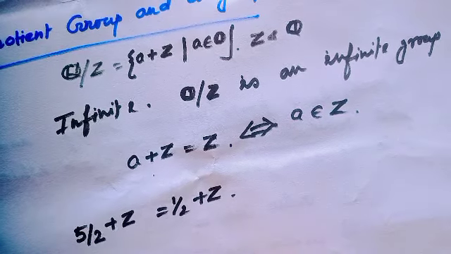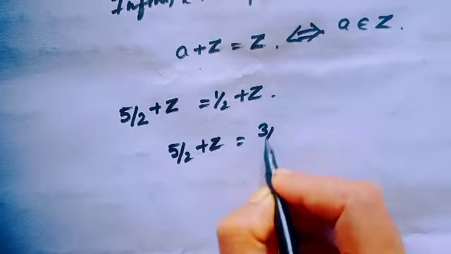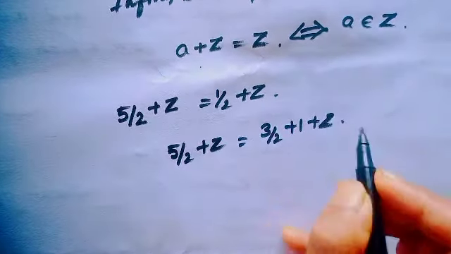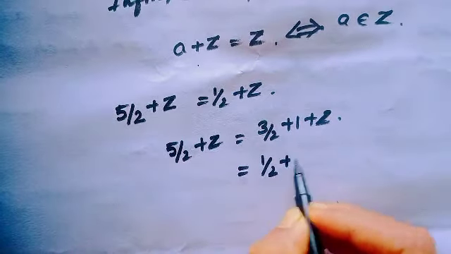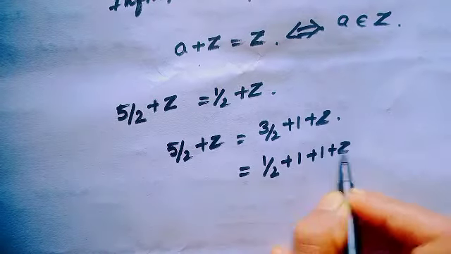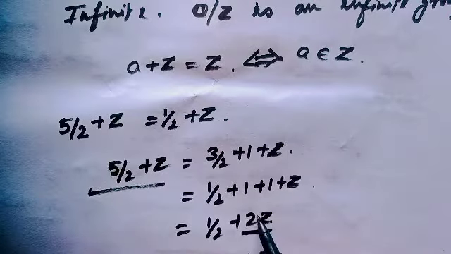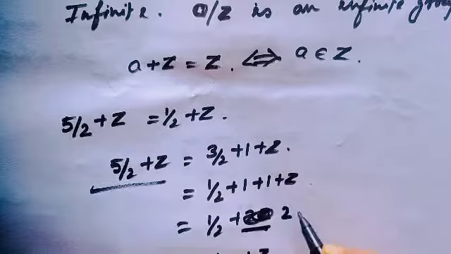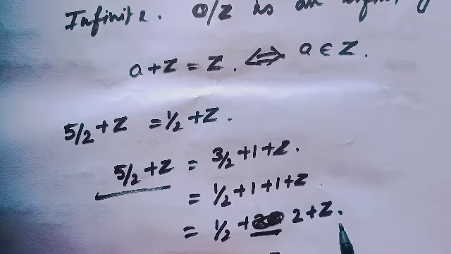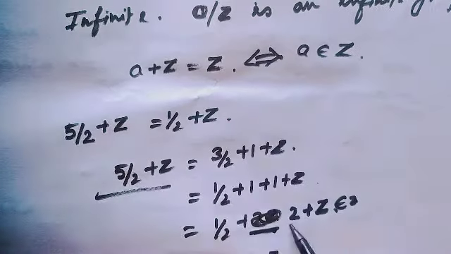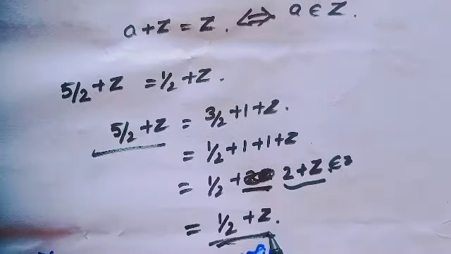Just think. First, 5 over 2 plus Z equal to 3 over 2 plus 1 plus Z. Okay? And we can also write this as half plus 1 plus 1 plus Z. Sorry, this is actually equal to half plus 2 plus Z. Okay? 2 plus Z always belongs to the integers. So, this is actually equal to half plus Z.